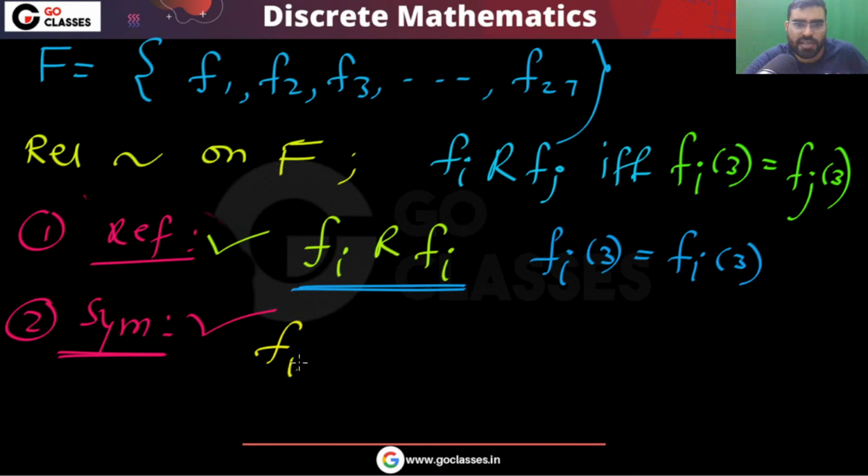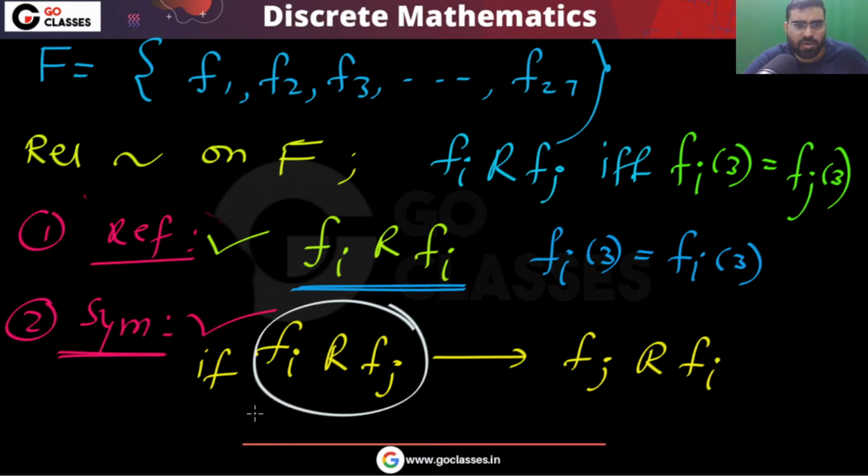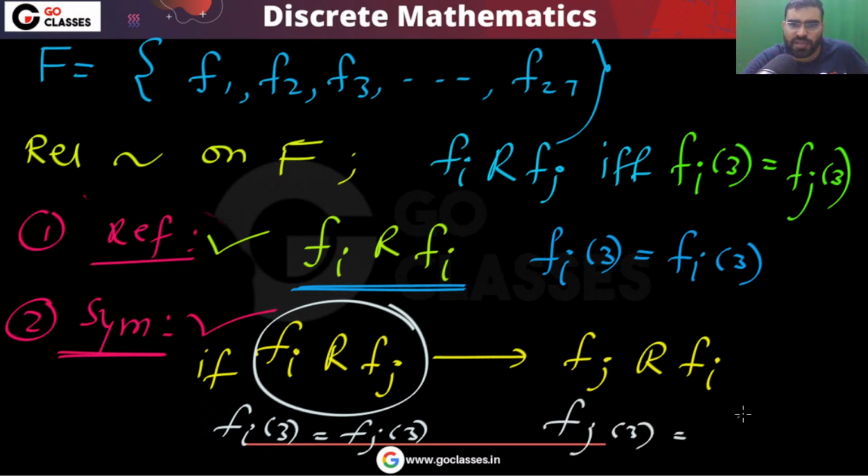So you can see that if Fi is related to Fj, then Fj will be related to Fi, because here it means that you have the same mapping. You have the same mapping on 3. Fi3 is equal to Fj3. So that automatically means that Fj3 is equal to Fi3. Okay, so definitely this is symmetric.